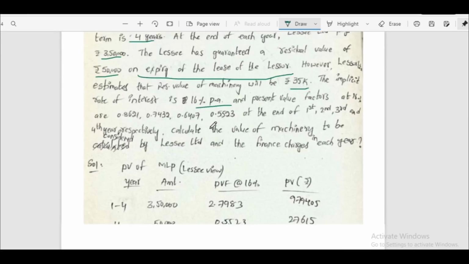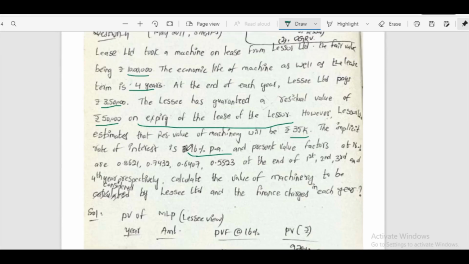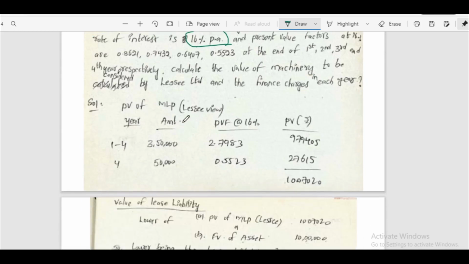First we have to calculate using 16%. Present value of minimum lease payment or fair value of the asset, whichever is lower, we have to consider as lease liability as per accounting standard 19. First we will calculate like that.